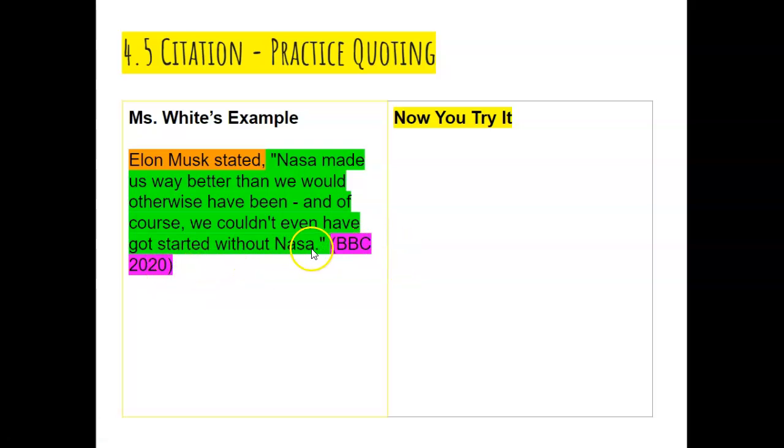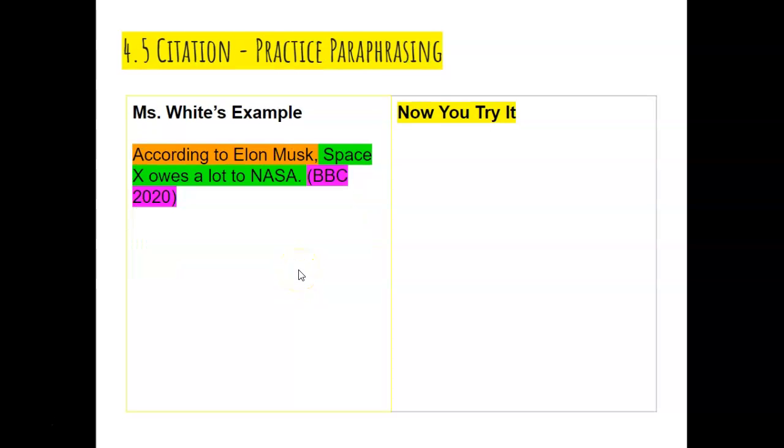Of course, if you know another way to do this, like putting the name after and putting a comma here, go ahead. But if you really aren't sure how to do it, just do it like me and have those 3 different colors showing the different parts. And the reason I quoted Elon Musk, by the way, is because he's an authority. He's the head of the company. And I liked how he said it here.